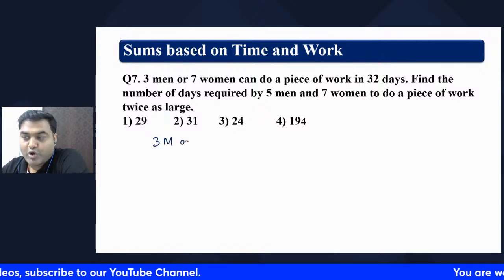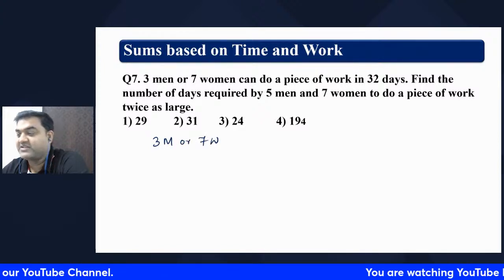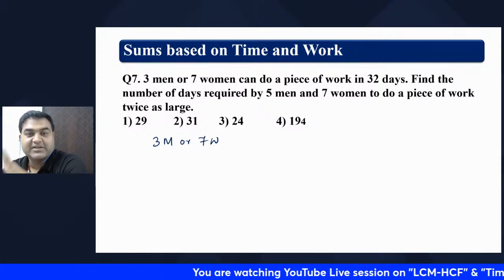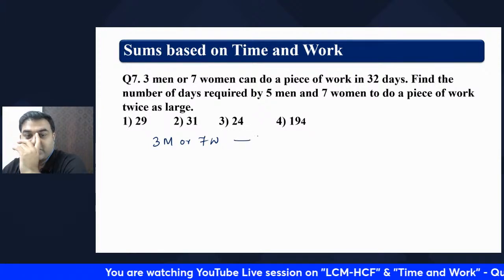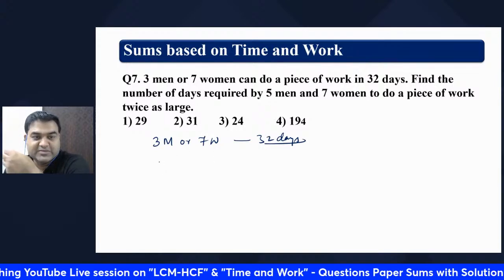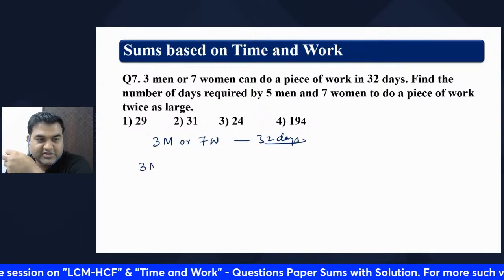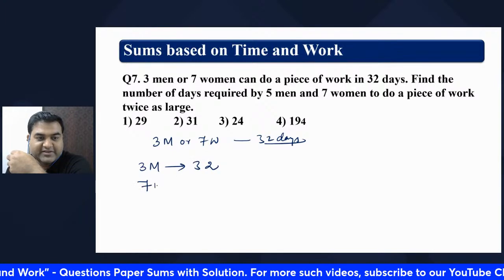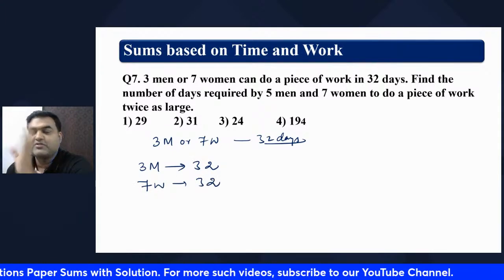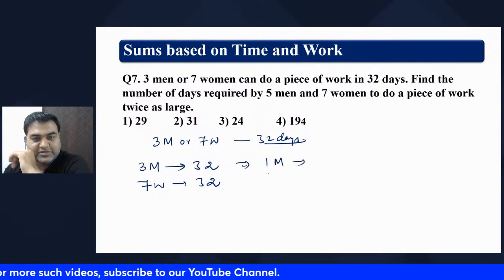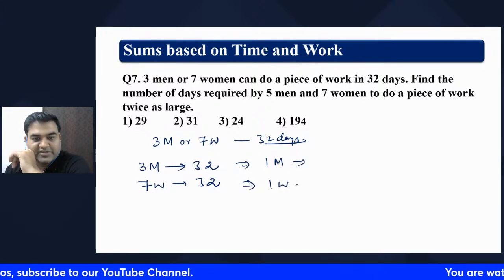3 men or 7 women. That is what is given, no? 3 men or 7 women can finish the piece of work in 32 days. Okay, that means it is a similar kind of question. 3 men can do it in 32 days, or 7 women can do the piece of work in 32 days. That means what? One man will take how much time, and one woman will take how much time?